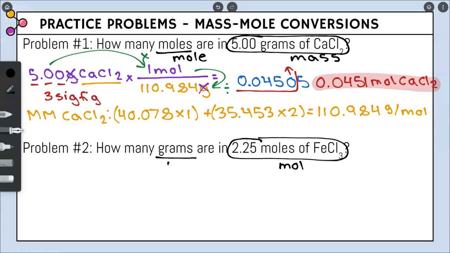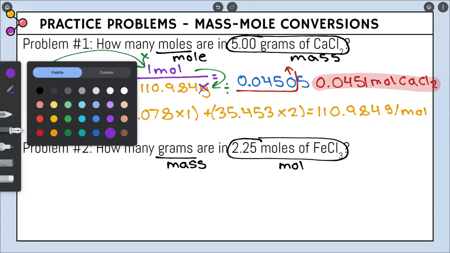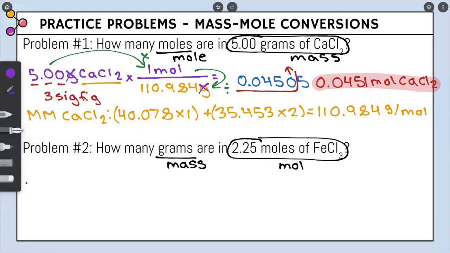I underlined grams, so we're going to end at mass this time. Now that I know what I'm starting with and what I'm going to, we can rewrite what we circled, which is 2.25 moles of FeCl3.